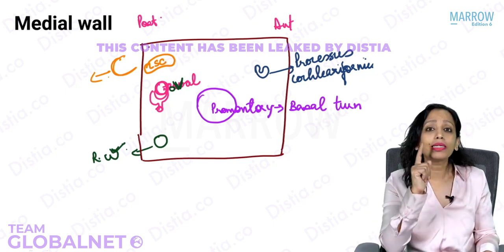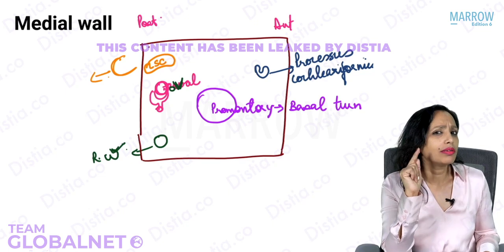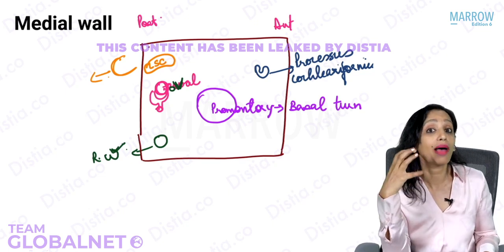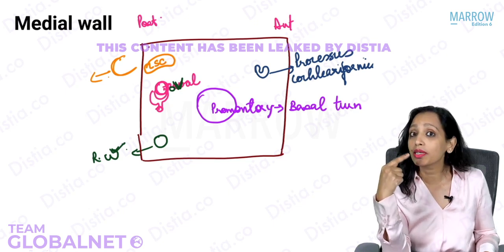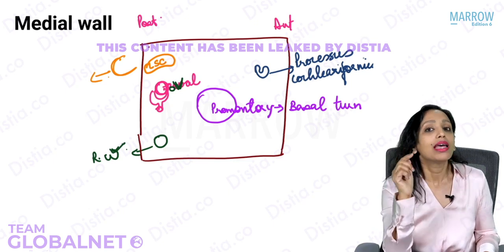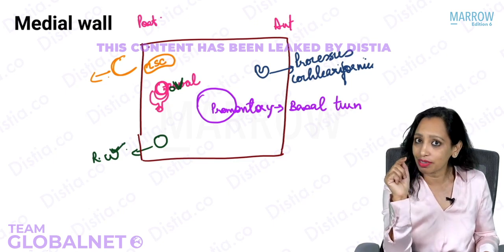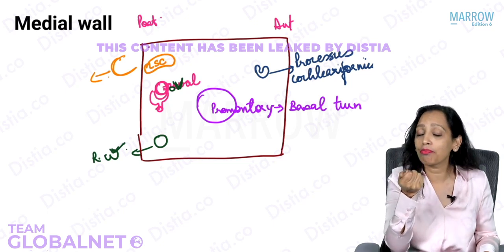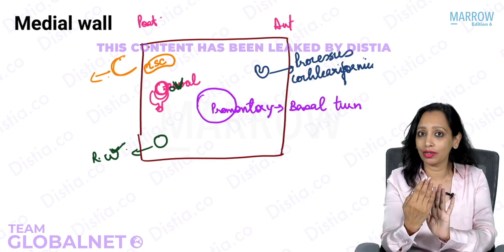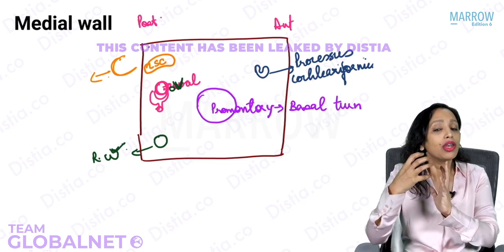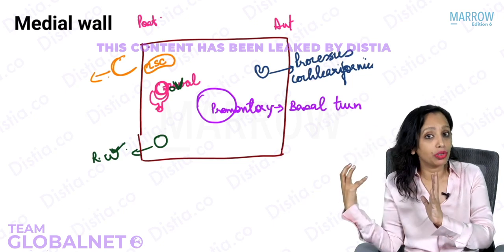Always remember, the tensor tympani is supplied by the same nerve that supplies the muscles of mastication. Which nerve is that? The mandibular nerve. So whenever the muscles of mastication are getting activated, which means whenever we are chewing, this tensor tympani gets activated. It retracts the tympanic membrane, tenses the tympanic membrane, stiffens the ossicular chain, so that the sound of chewing is not transmitted so much into the ear.